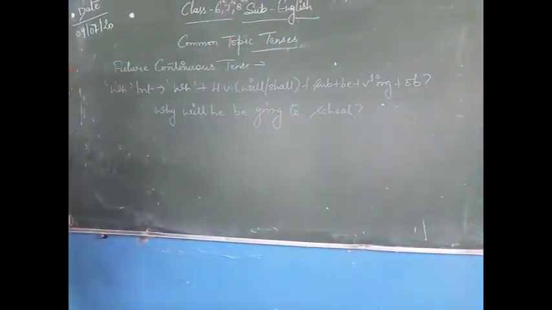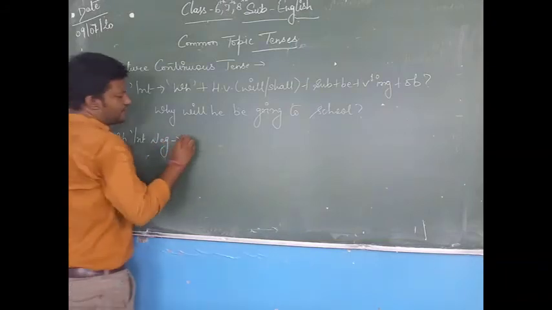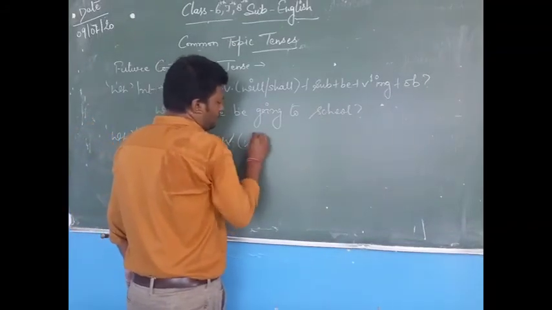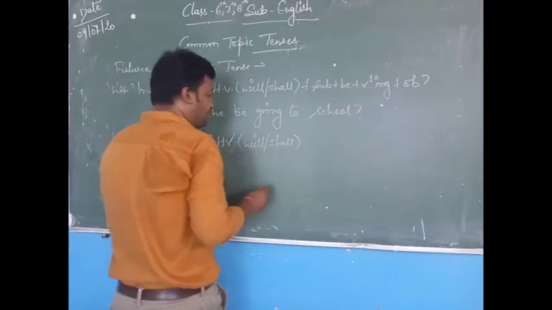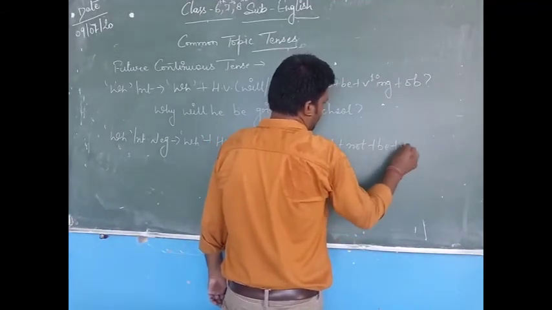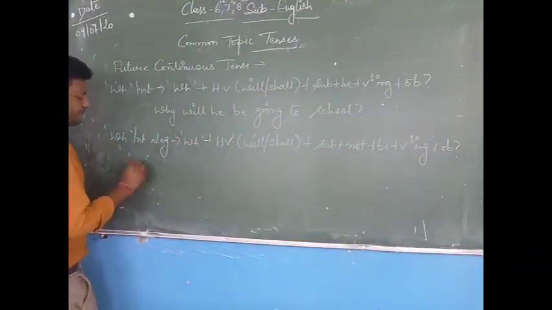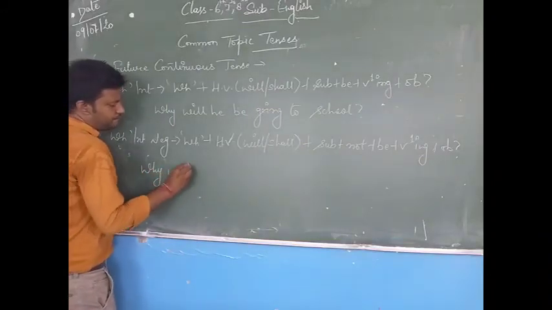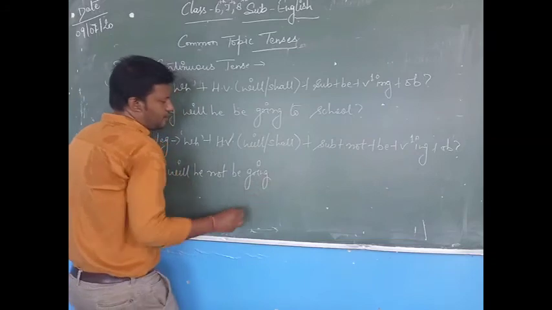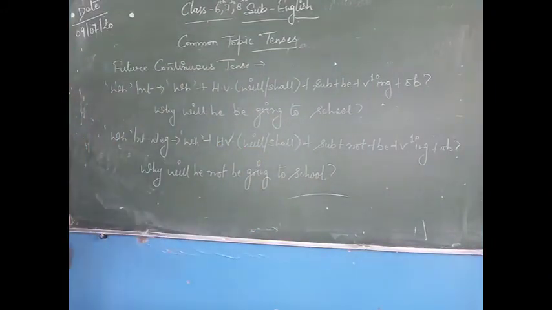And the last one is the WH interrogative negative formula, which is WH word plus helping verb, that is will or shall, plus subject plus not plus be plus verb first form and ing plus object, and it becomes why will he not be going to school?